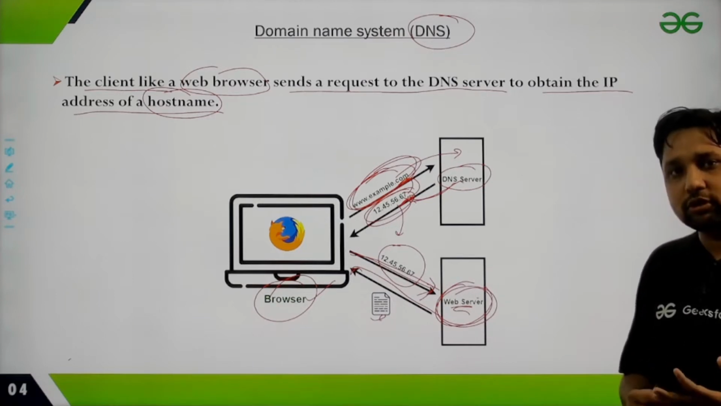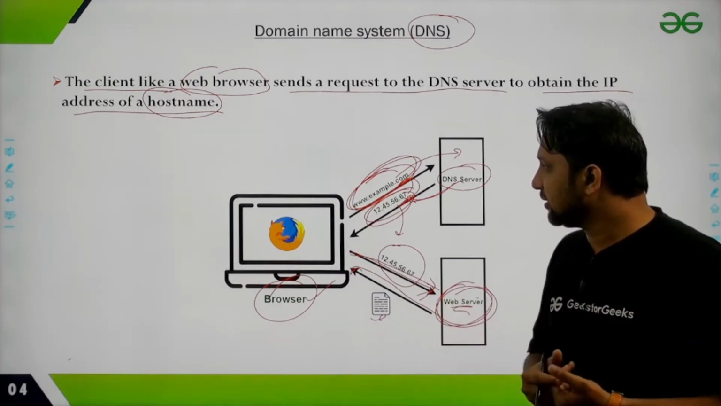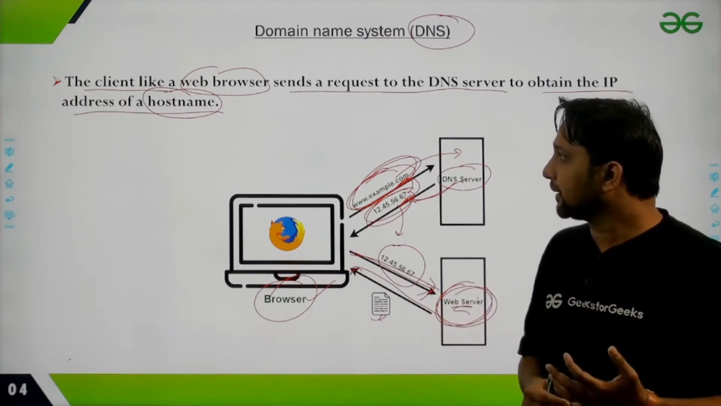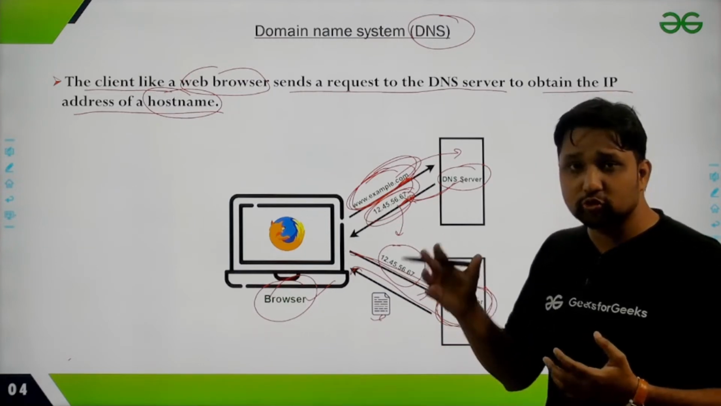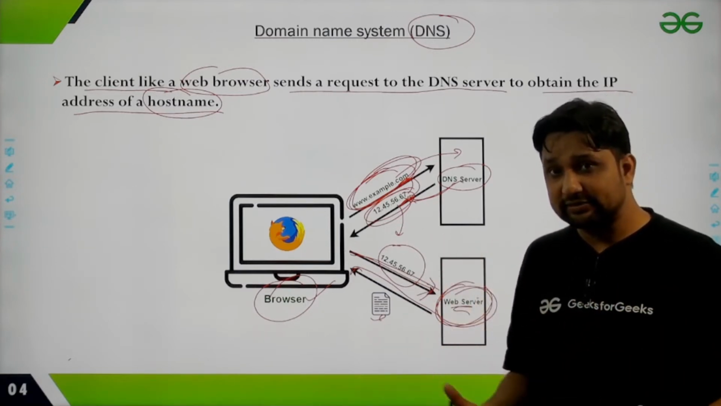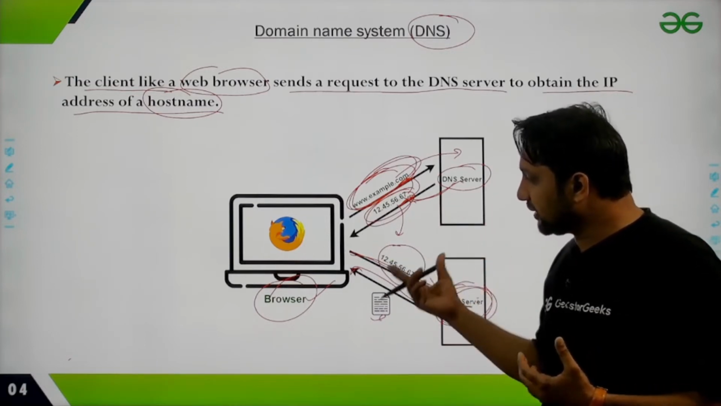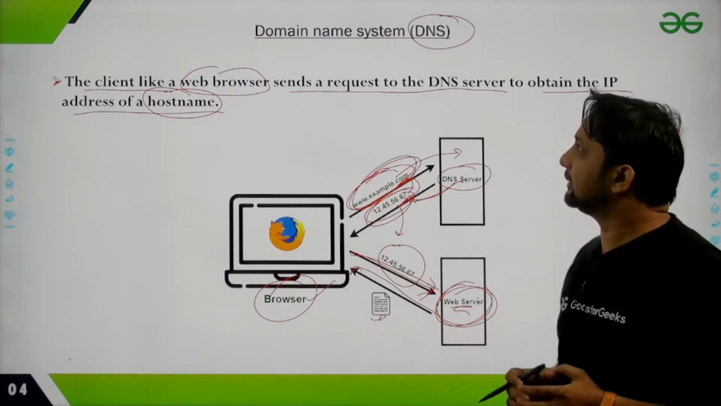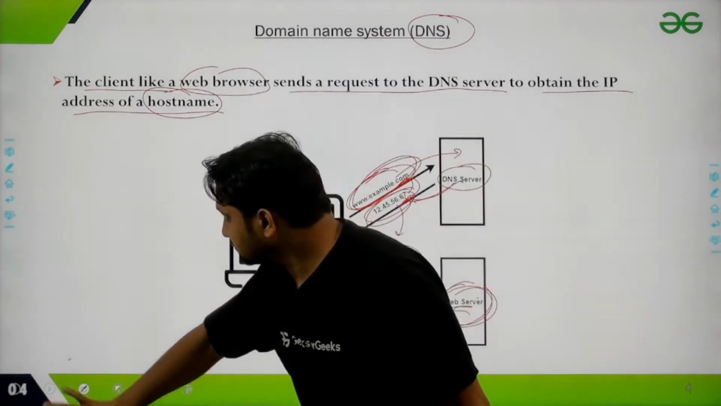Its main job is to get the IP address if you know the domain name. Otherwise, the domain name system is also used for server load balancing. If one server gets overloaded, then the queries can be sent to another server. That is also done here in the domain name system. Okay, let's move on.